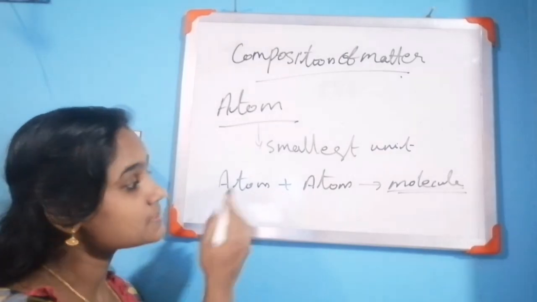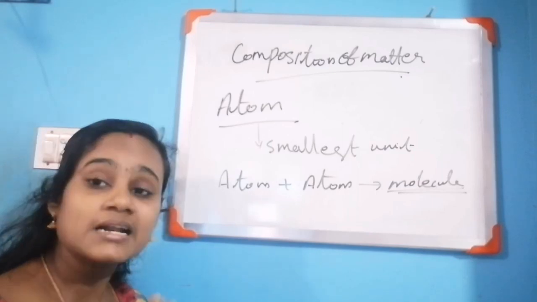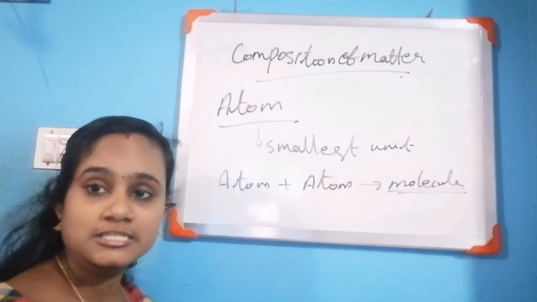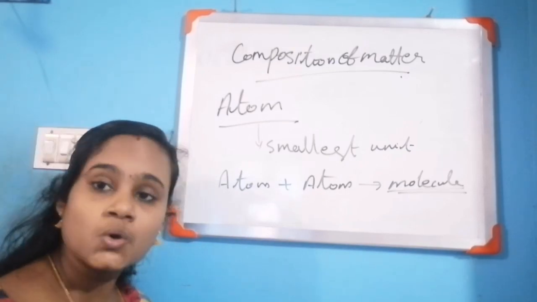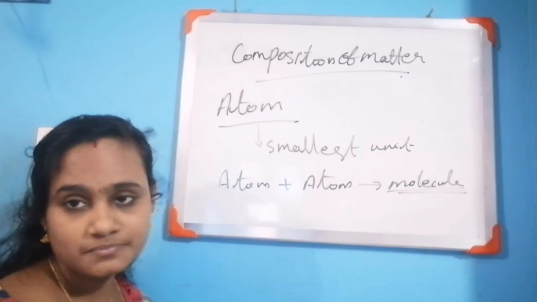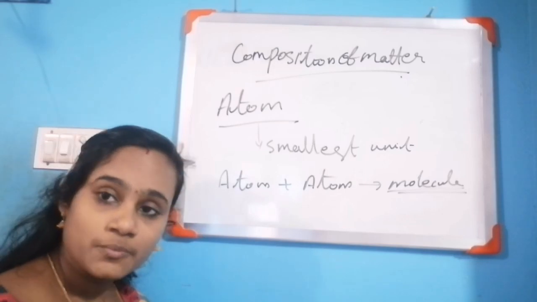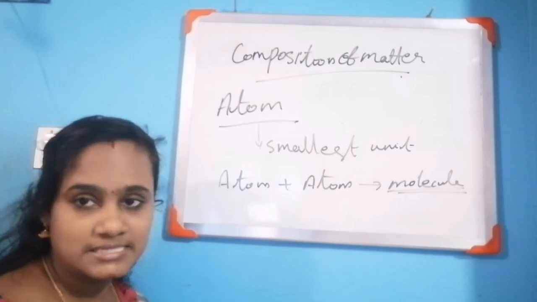Atoms are combined to form a molecule. An atom combines with another atom to form a molecule. Molecules show all the properties of matter and have independent existence.